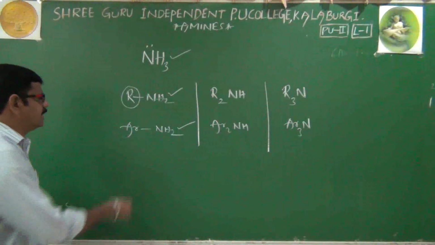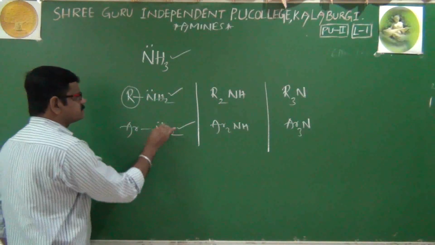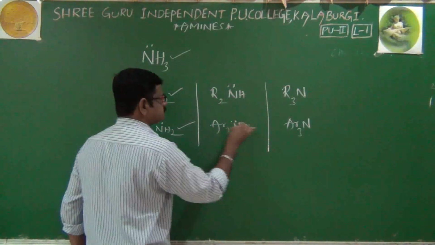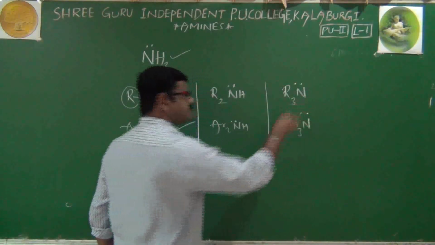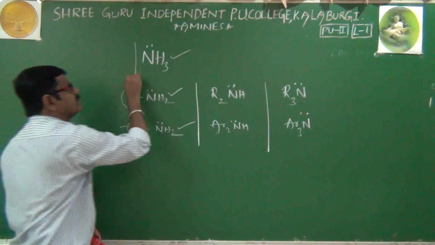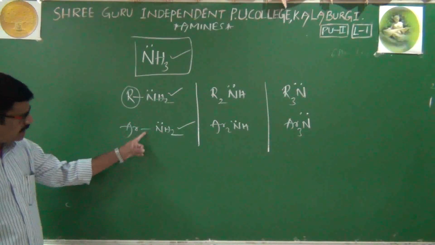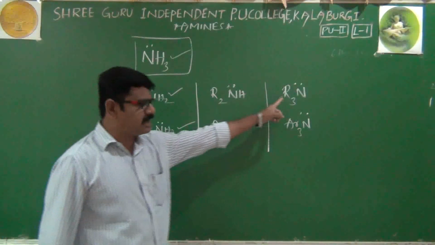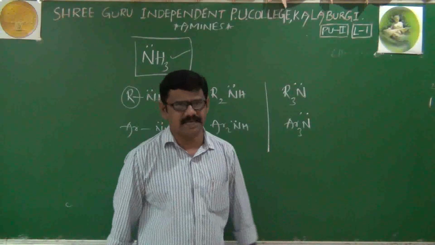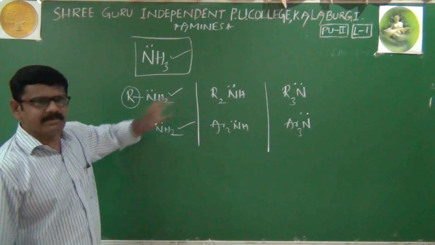Of course, everywhere nitrogen is having a lone pair. See here, this is ammonia, the parent compound, and all the others are amines. Now, how to define amines?